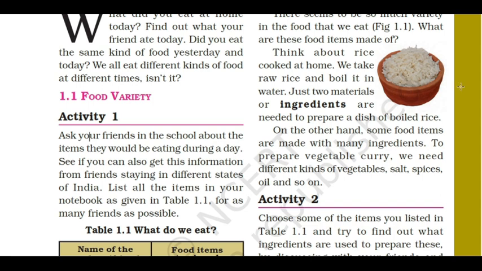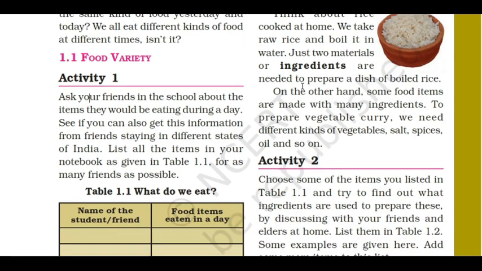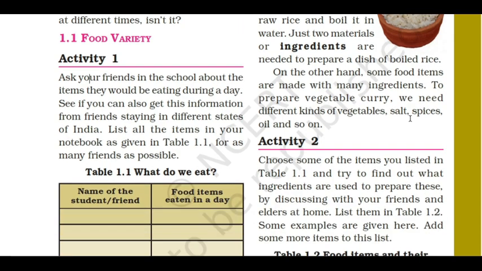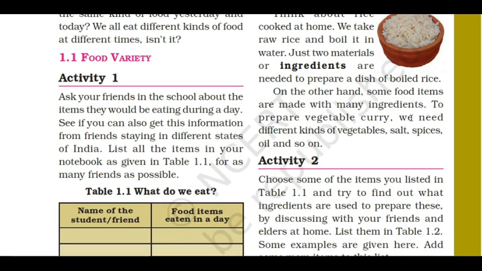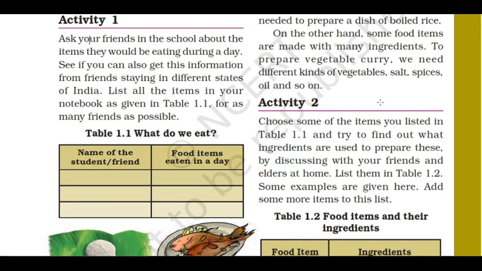If we put raw rice in boiling water we get boiled rice. It is easy to consume. We cannot eat raw rice, no. We have to cook it and eat. For cooking we need some ingredients. For example, if we have chicken meat at home, will you eat it raw? No. We have to put some ingredients and cook it, and then only we will consume it. So that is called ingredients.